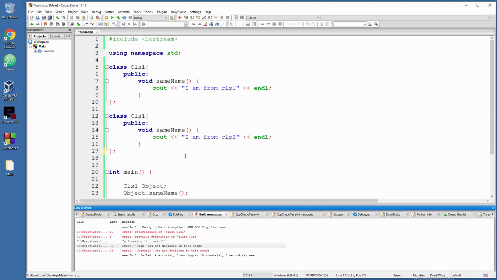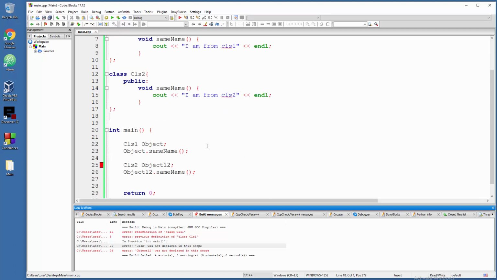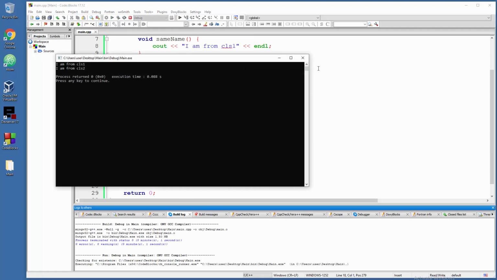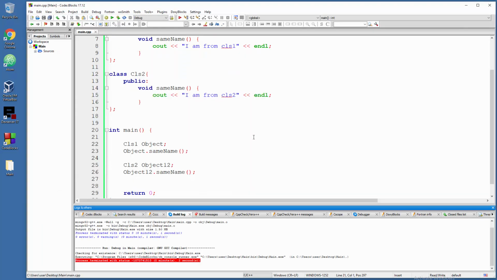Right, so let me correct this code. We're going to return to normal operations and let's run this stuff. And yep, that's pretty much it. Anyway, as I said, moral of the story: different names for classes and objects.